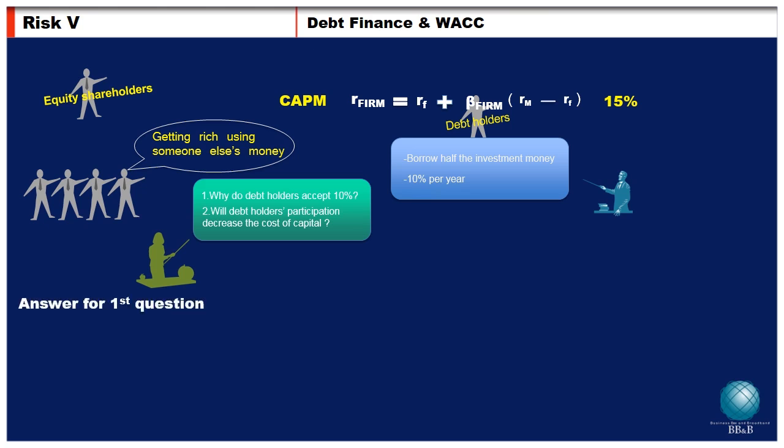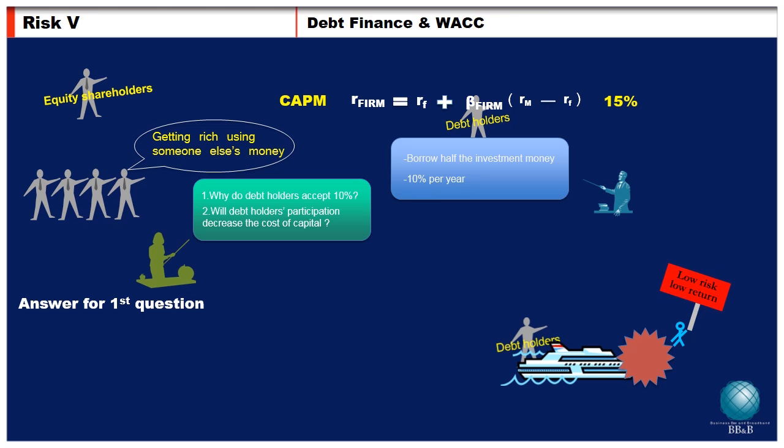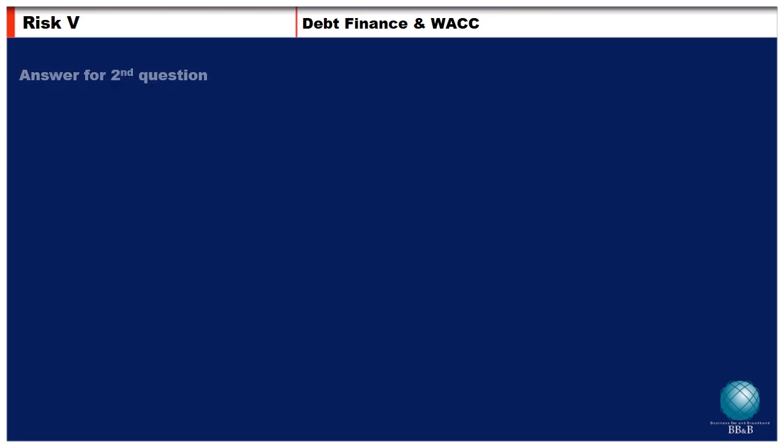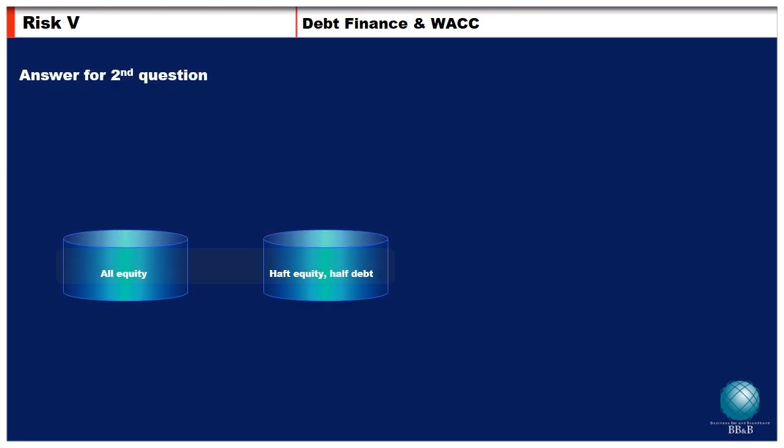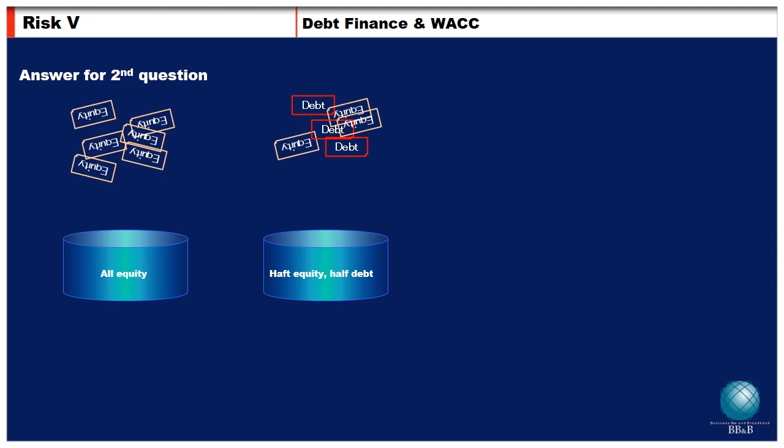The answer to the first question is that debt holders take no risk. They will get their 10% return without fail. This is one aspect of the risk-return trade-off. To answer the second question, our conclusion is that a firm's capital structure, meaning how the firm is financed, is irrelevant to the firm's value in a capital market.